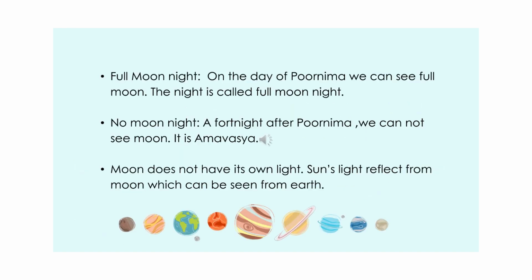Full moon night. On the day of Purnima we can see full moon. The night is called full moon night. No moon night. A fortnight after Purnima we cannot see moon. It is Amavasya. Moon doesn't have its own light. Sun's light reflects from moon which can be seen from the earth.